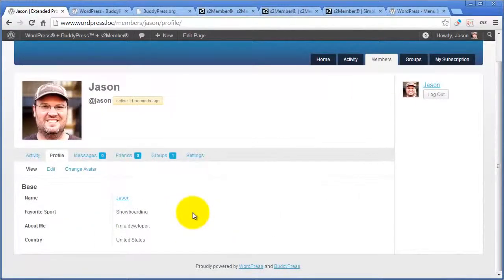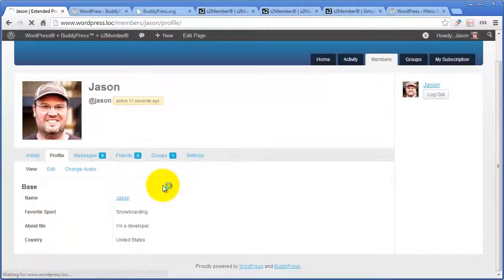Okay, why S2Member for the profile fields or the registration fields? Well, there's a couple of reasons here. Let me show you. First of all, you're not losing any functionality by using S2Member for that particular aspect, because S2Member is pre-integrated with BuddyPress templates. It doesn't matter which BuddyPress theme you're using. When you create custom fields, these three particular custom fields were created by S2Member, but you can see this is BuddyPress. This is part of the BuddyPress functionality, and they appear right here. So S2Member is going to integrate these for you.